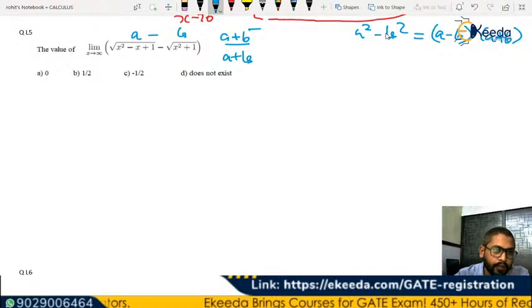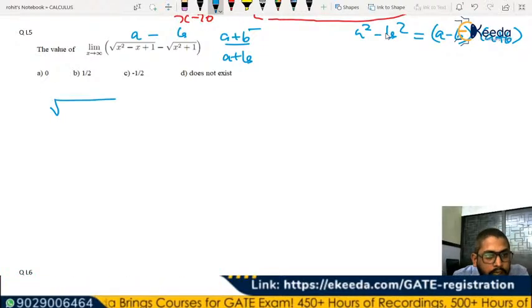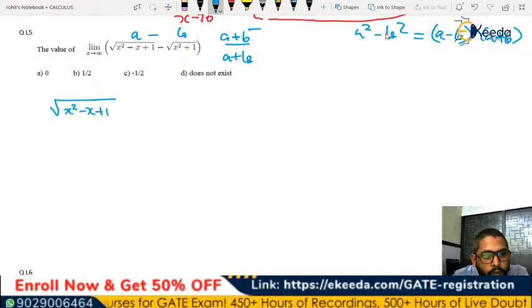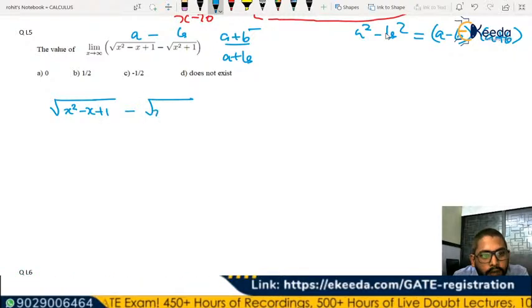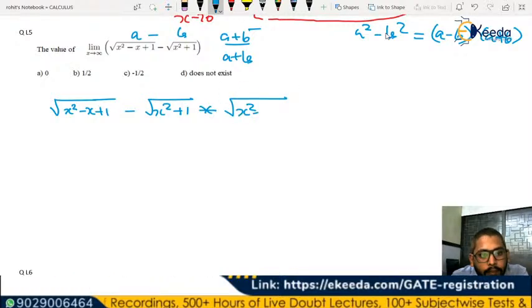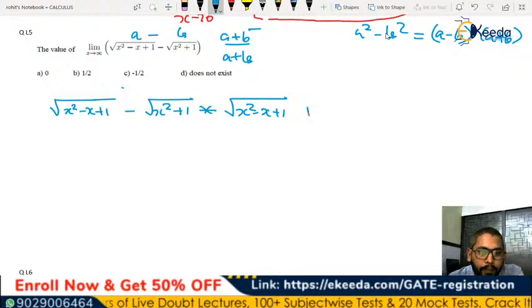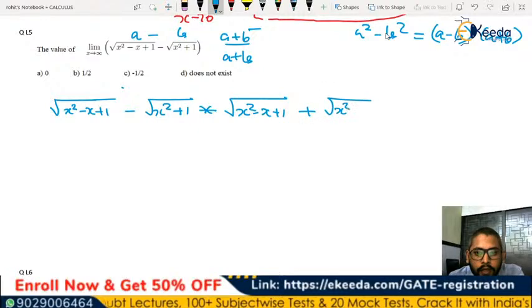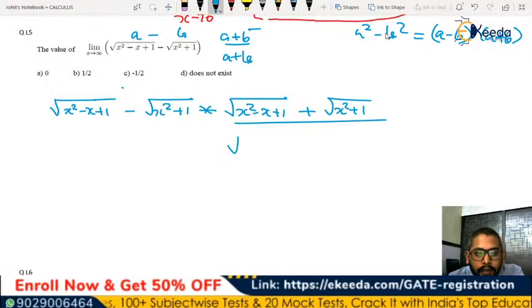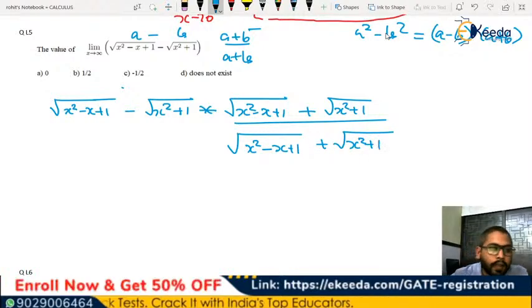Now try solving it. In that case, what we'll be doing is under root of x square minus x plus 1 minus under root of x square plus 1. So it is a minus b, so we are trying to multiply it with a plus b. So into under root of x square minus x plus 1 plus under root of x square plus 1, divided by under root of x square minus x plus 1 plus under root of x square plus 1, where x tends to infinity.